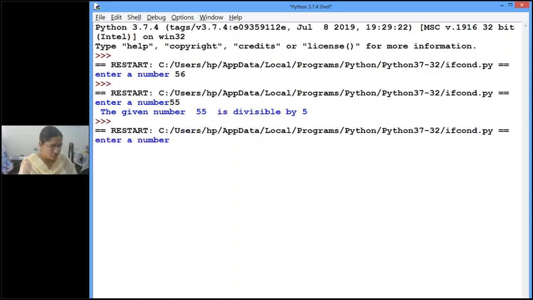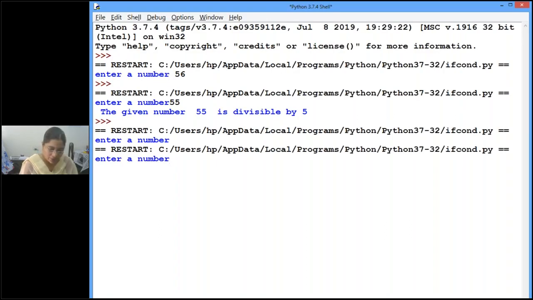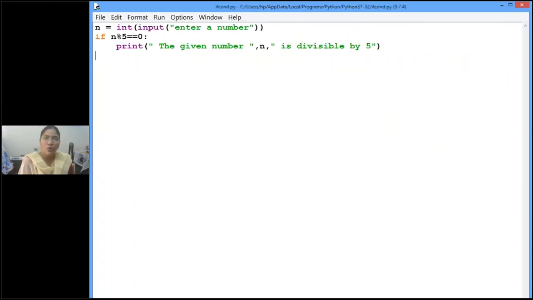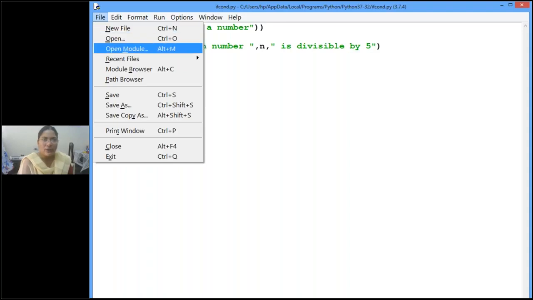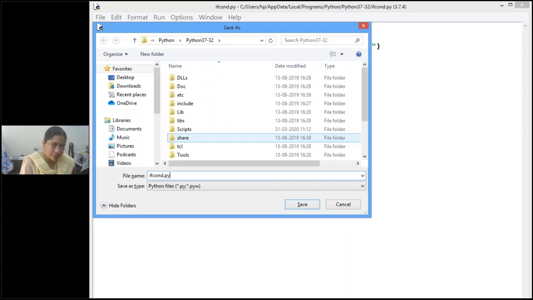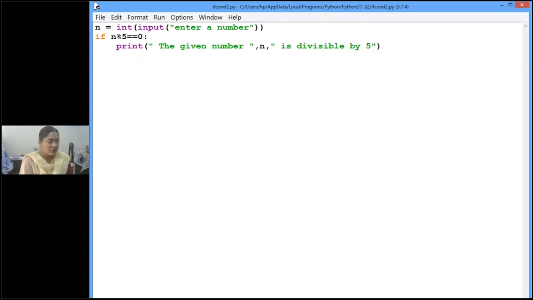So let me execute once again. F5, enter a number. The number I entered is, suppose, 78. Is it divisible by 5? No, but here I haven't provided any statement to be executed if the condition fails. Got it, children? When you write an if condition, only if also you can write. If you want to extend this code so that it displays some statement even if the condition is false, in that case what do we do?